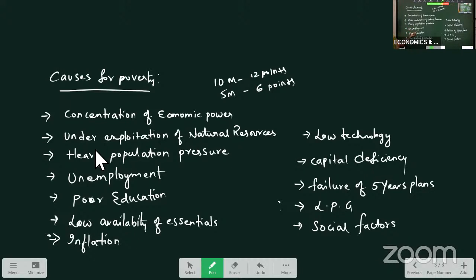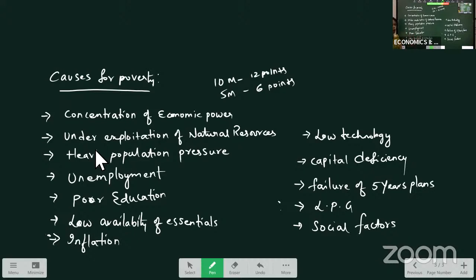Unemployment is a major cause of poverty. When people are not educated and do not have skills, unemployment will be there. Poor education: in India, education facilities are very low, especially in rural areas. Though they have increased the educational facilities in the country, people are not ready to send their children for education, because people below the poverty line feel that their children are an economic source for them. So education is also one reason, as it does not increase the skills of the labor.